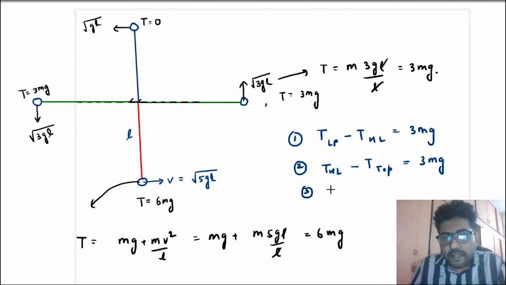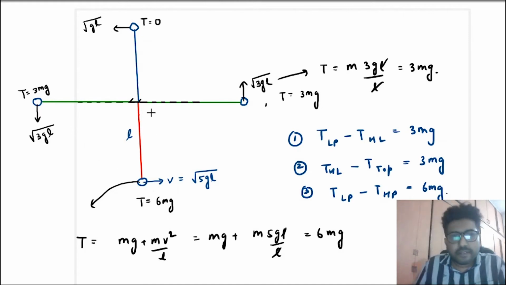Third, tension at lowest point minus tension at highest point is always equal to 6 mg. 6 mg minus 0, right?